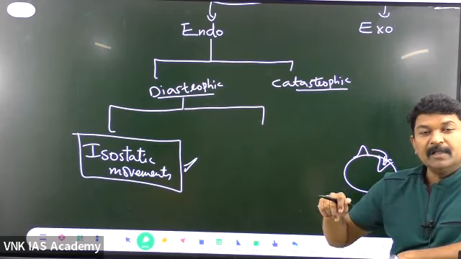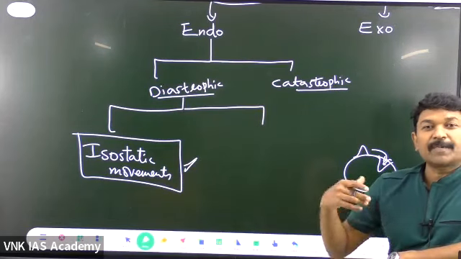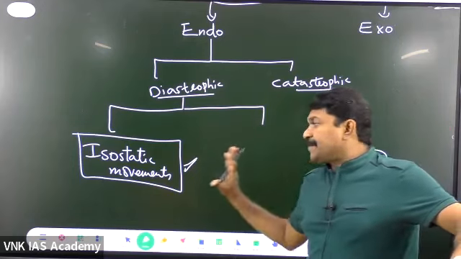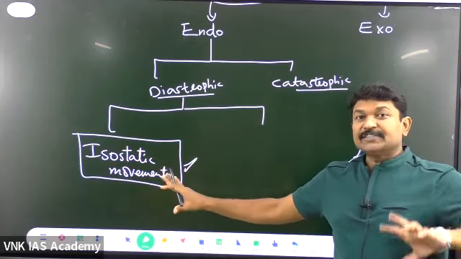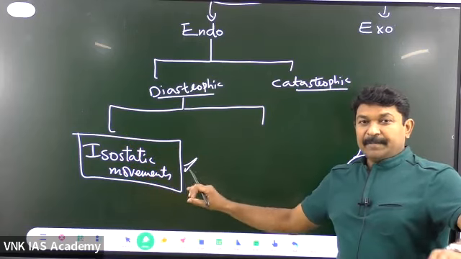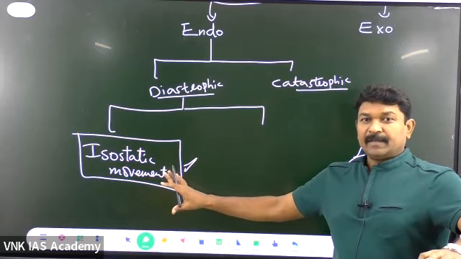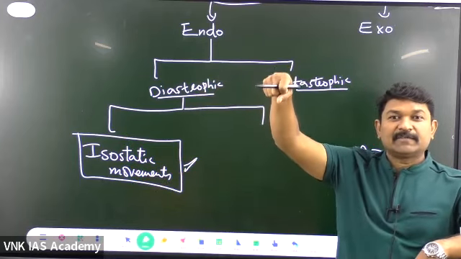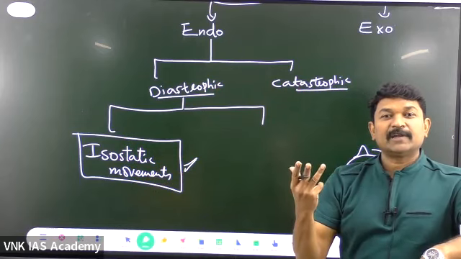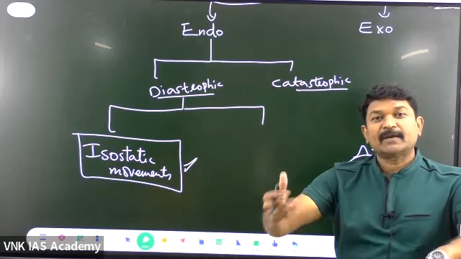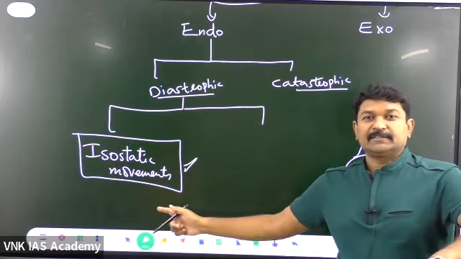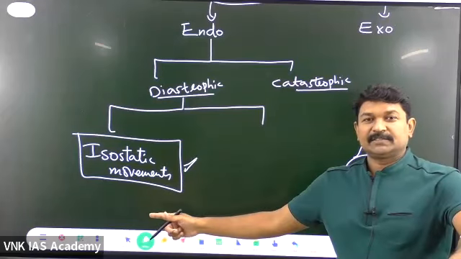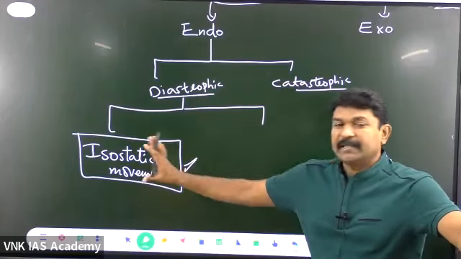How is it stable? What are the different theories and propounders regarding isostasy? We will be studying isostasy as a separate chapter. These are the isostatic movements, and I have given a brief introduction to isostasy. How are structures like mountains even today resting on the surface? When the earth is rotating at very fast velocity, they are not collapsed. Why? Because of isostasy. Why are the valleys not completely filled immediately? Again, because of isostasy. This is just the introduction to isostasy.